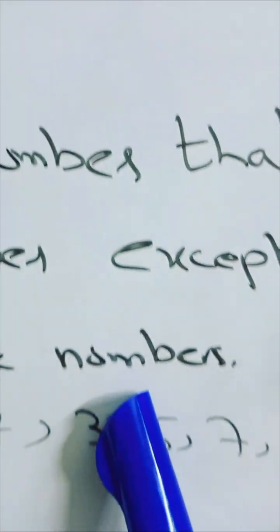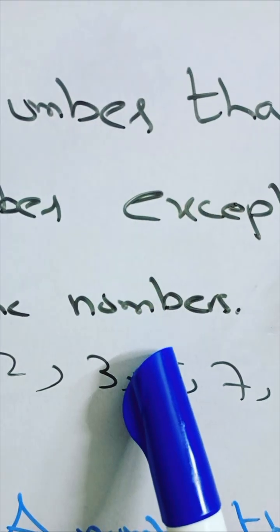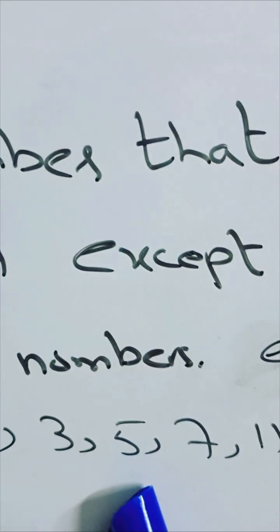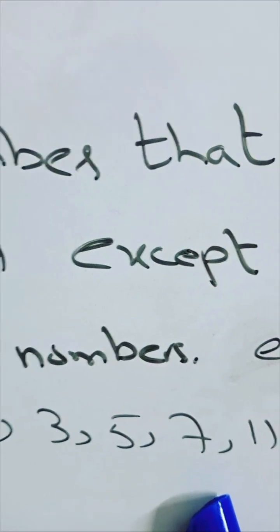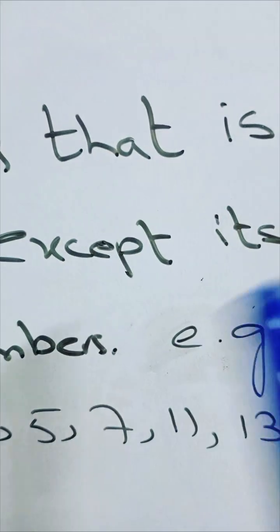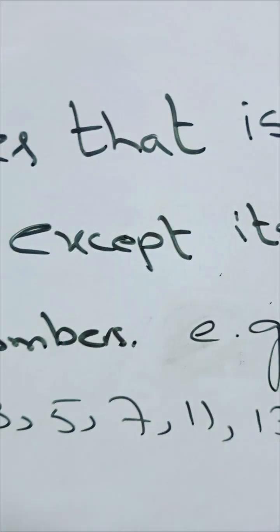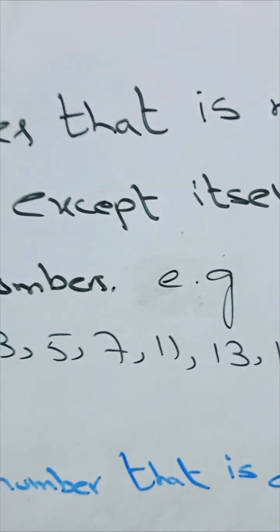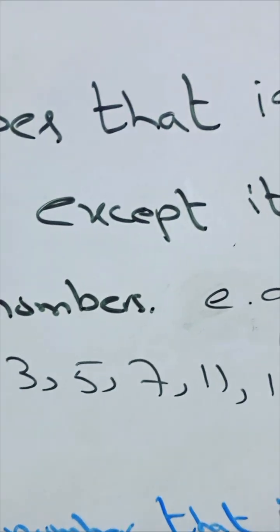Do we have 4 here? No, because 4 is an even number. This cannot be a prime number. Okay, 5 odd, 7 odd. Do we have 9 here? No, 9 is an odd number, and 8 is an even number. We cannot place them in prime numbers. Prime numbers are only those numbers which are not divisible by any number except itself. Don't forget. Okay, 7, 11, 13.